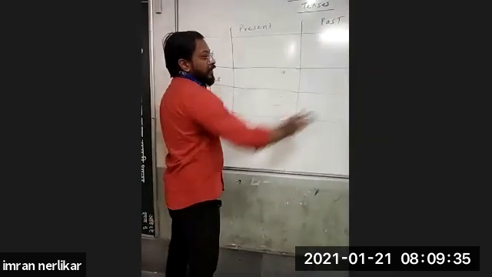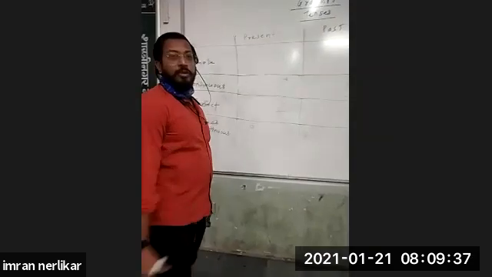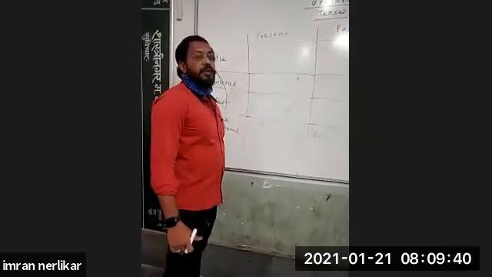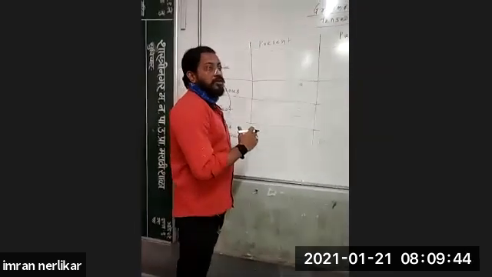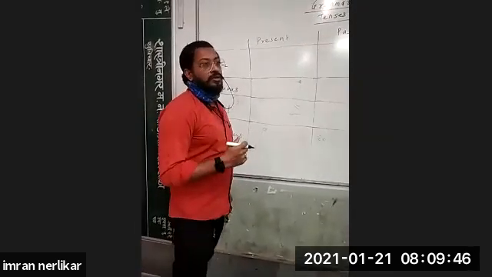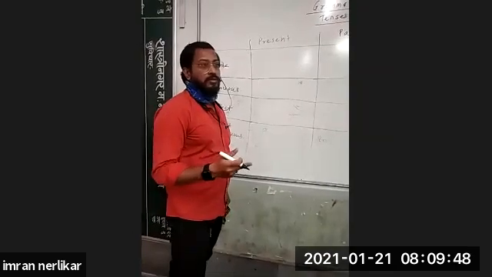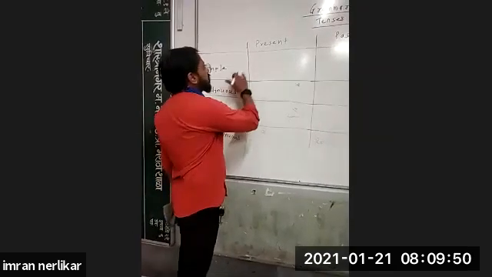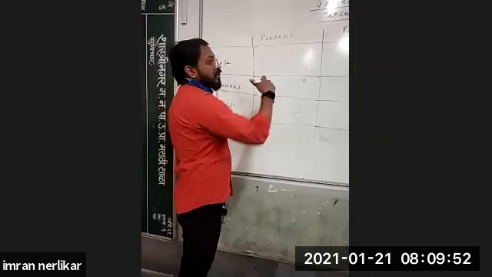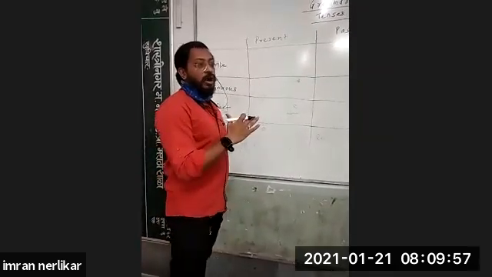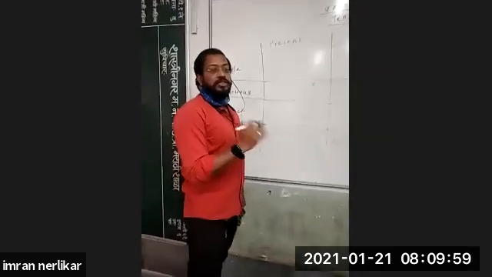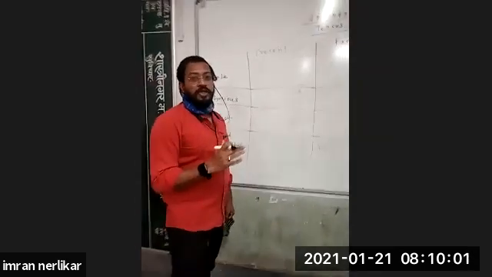So I have made a table chart here. You have to remember this chart to learn the grammar very easily. Understood? If you learn this, you will learn easily. And if you learn tenses one by one, for example, simple present tense first, after that second, third, like this, it is very difficult. And now how I am teaching, it is just a trick to remember all tenses at a time.